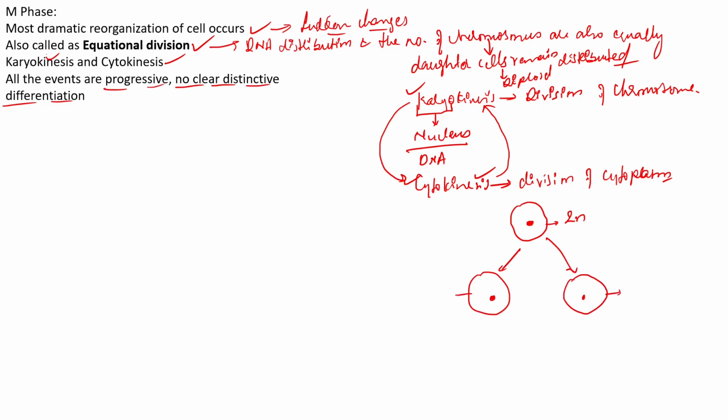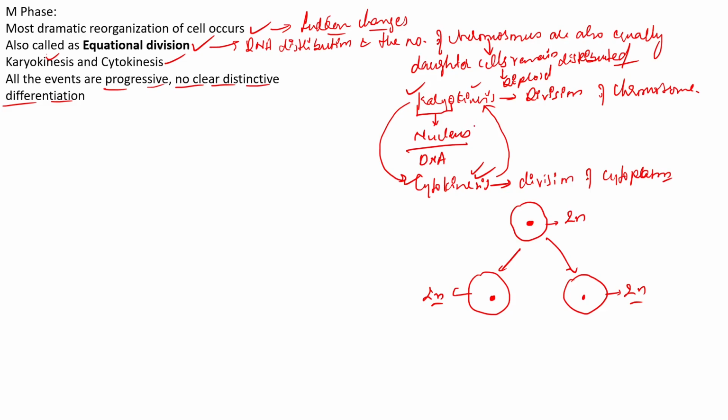Even the ploidy condition of these two daughter cells is going to be 2n in condition. Okay, 2n in condition. So this is what we mean by the equational division. And as we also mentioned, you find karyokinesis and cytokinesis as two important stages in the M phase, and all the events are progressive in nature. None of these events have any clear-cut distinction between them.